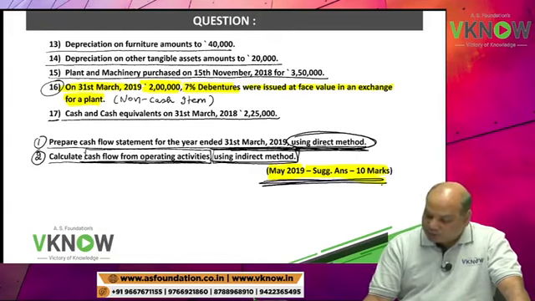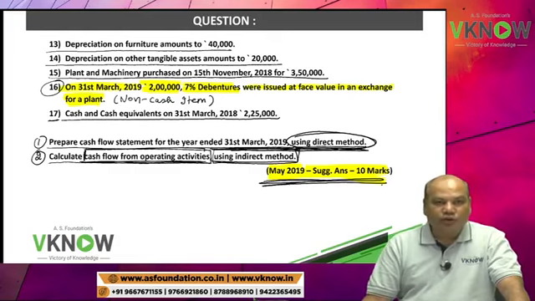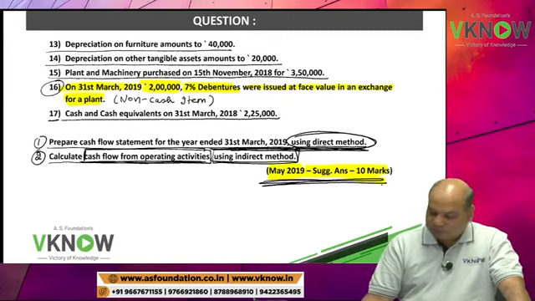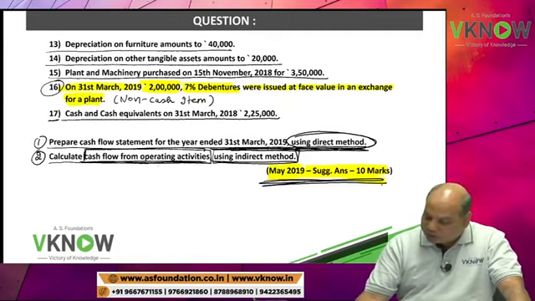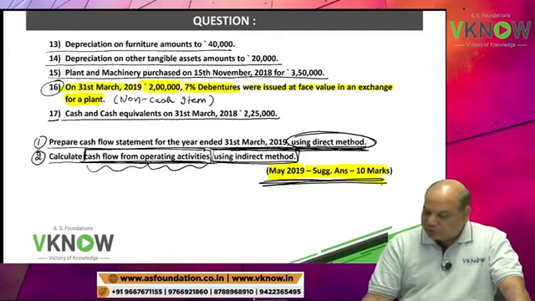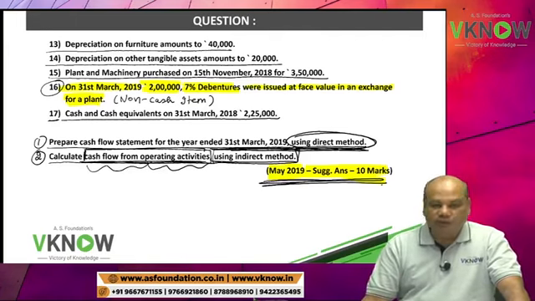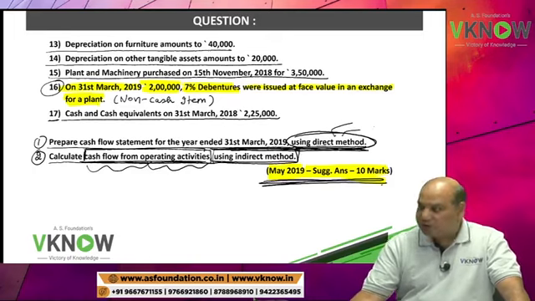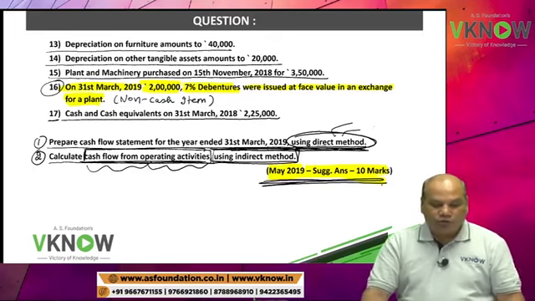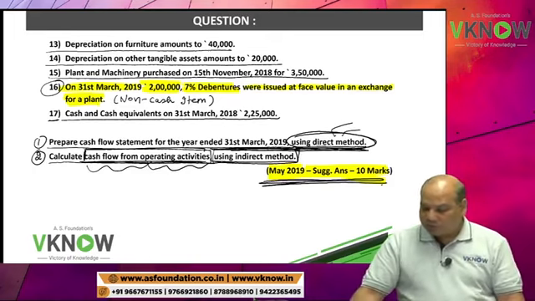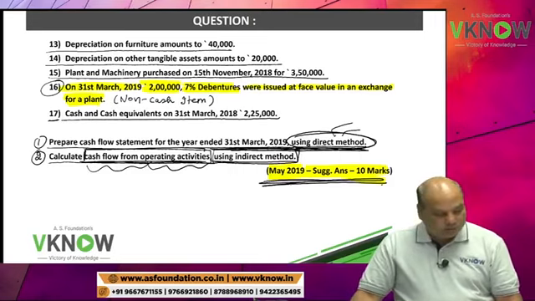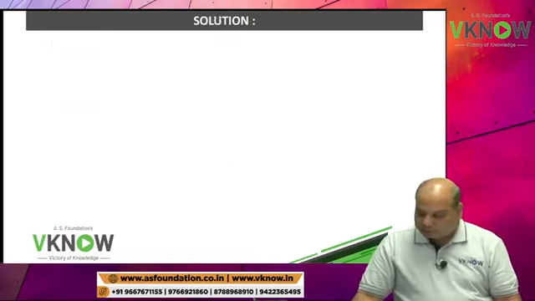Calculate cash flow from operating activity using indirect method. So this question, second part is only cash flow from operating activity. First, I will complete the first part, direct method, which is very easy. So all of you please follow me. First, we will draw the format.